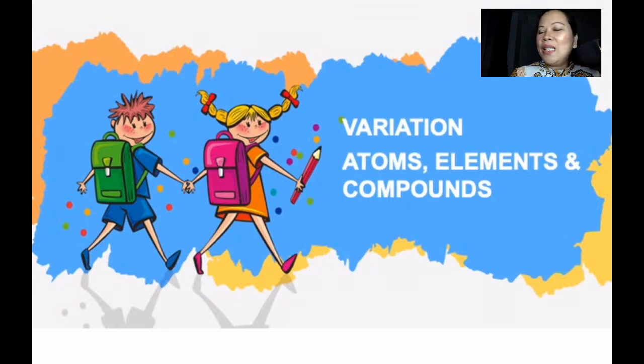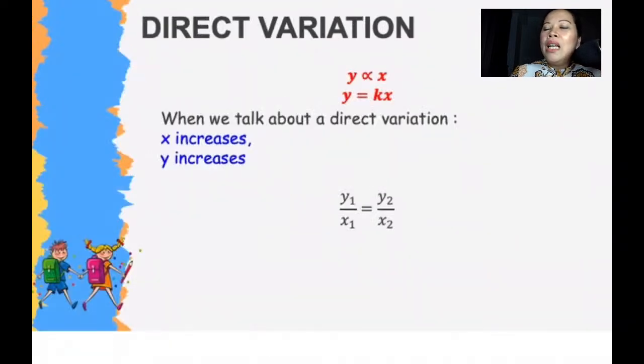So let's start with our first topic in maths, which is variation. When we talk about variation, this is actually the relationship between two variables. And if you are familiar with ratio and proportion, variation is more or less the same. We have two types of variation: one is direct variation, and the other one is inverse variation.